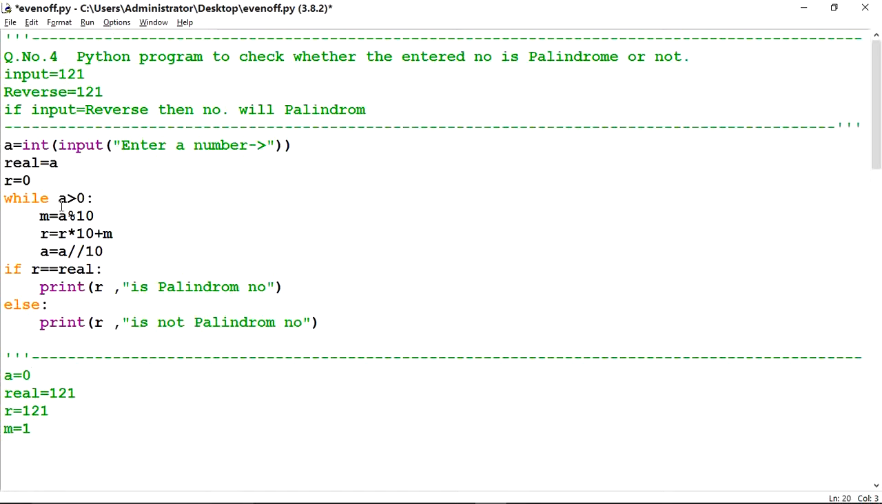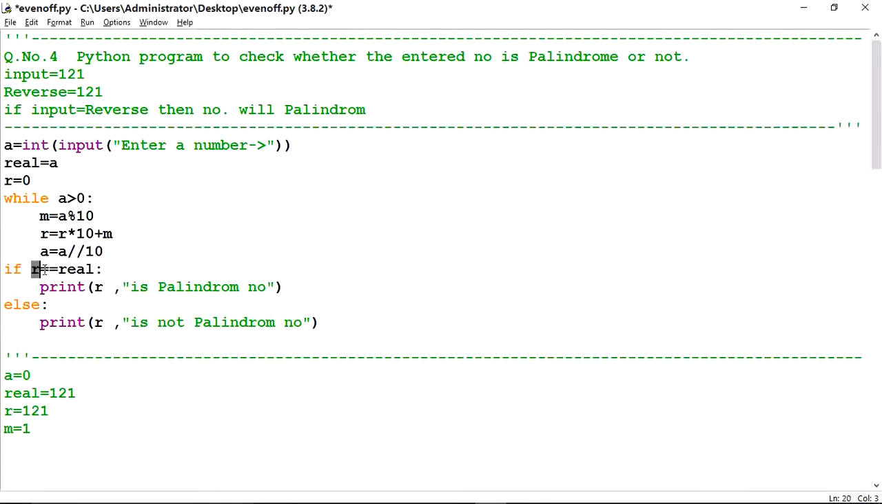Now check this condition. A is greater than 0. Now value of A is 0. 0 is not greater than 0. Condition false. So it will terminate from this loop. Cursor will come here. If R is equal to real. What is R? R is a reverse that we have calculated here. And real, what is real? This is the actual number, because the value of actual number has been changed. That's why I have stored actual value into real for comparison.